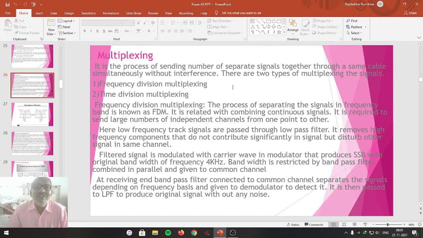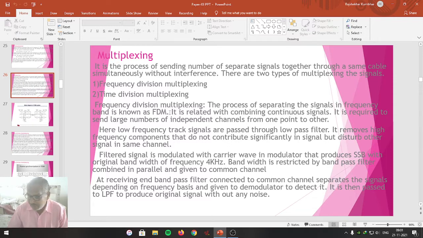One is frequency division multiplexing and the second is time division multiplexing. Let me discuss frequency division multiplexing. The process of separating the signals in a frequency band is known as FDM, that is, frequency division multiplexing.